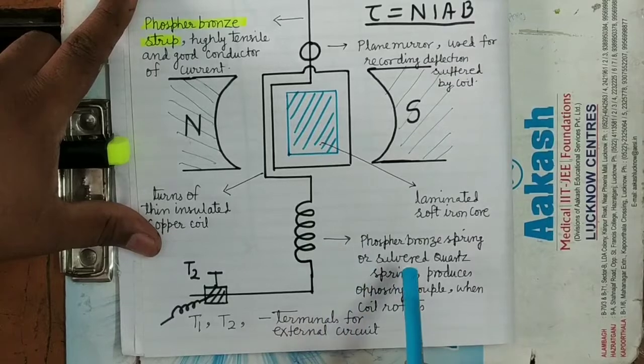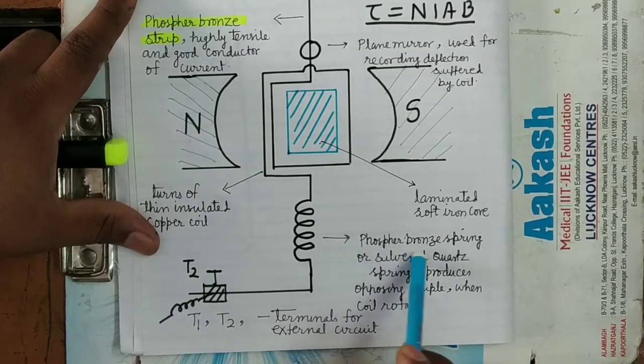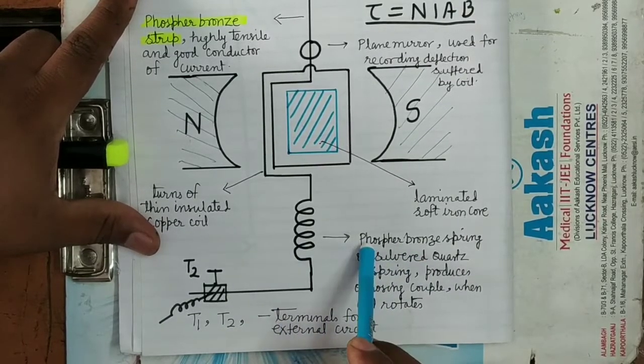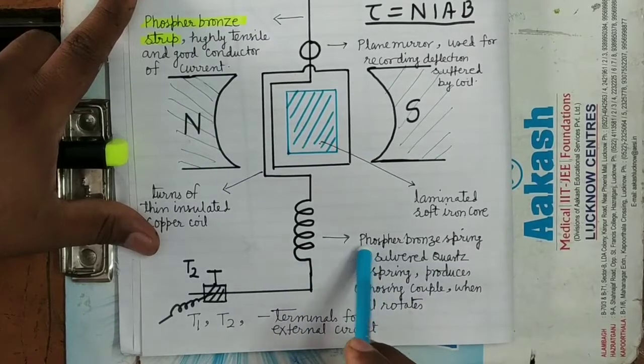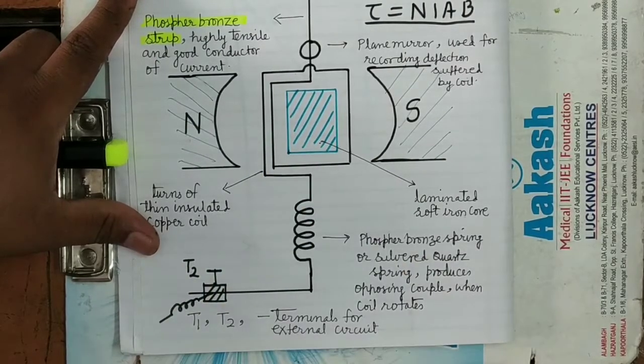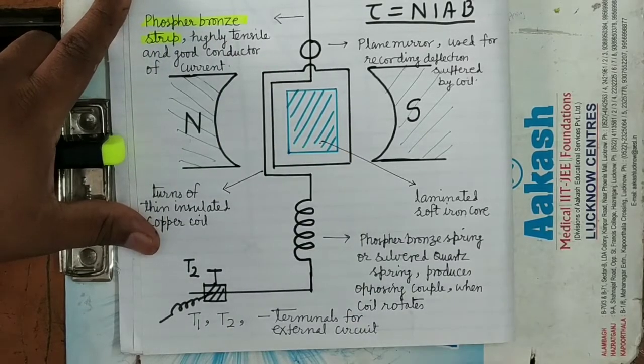And at a stage, this couple produced due to the twisting of the spring will become equal to the deflecting couple and the coil will come to rest. And how much angle it has rotated, that we can read with the help of the plane mirror. T1, T2 are the terminals for the external circuit.